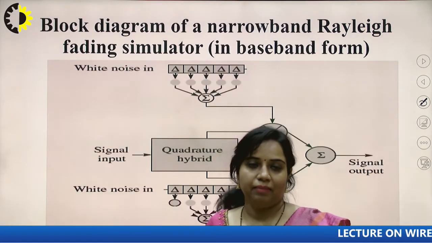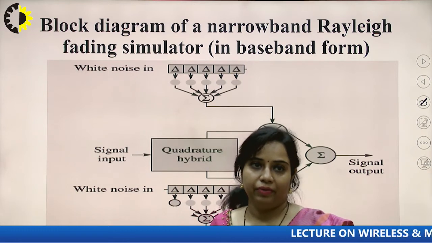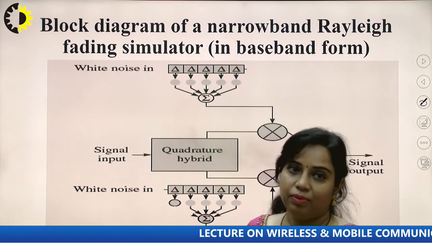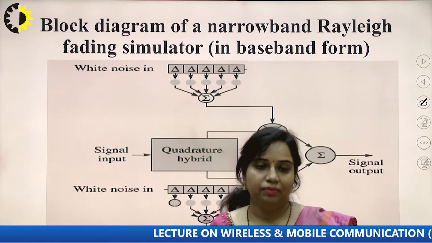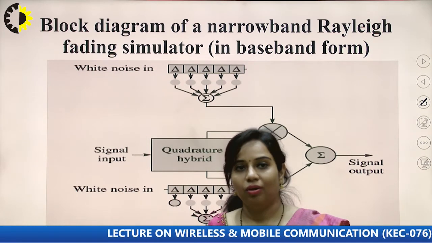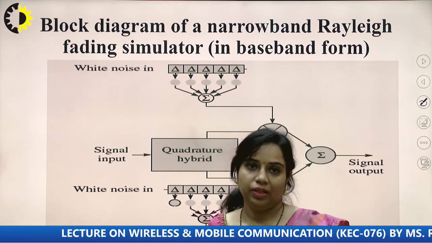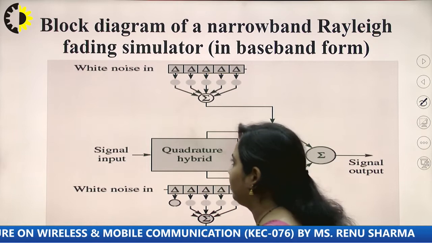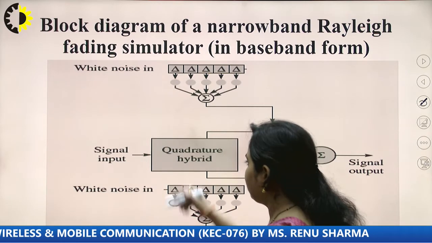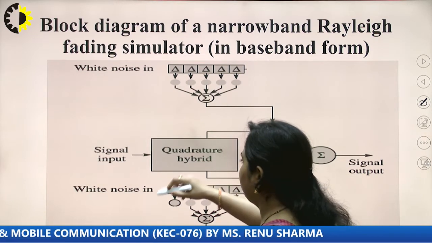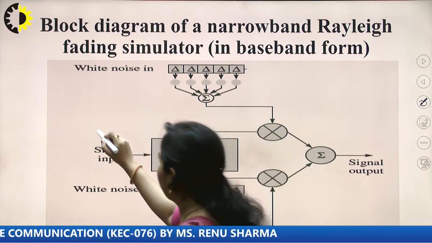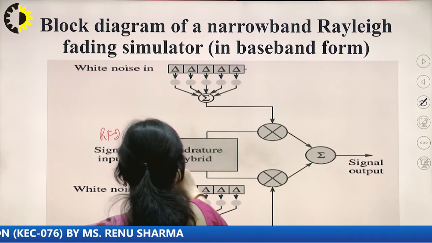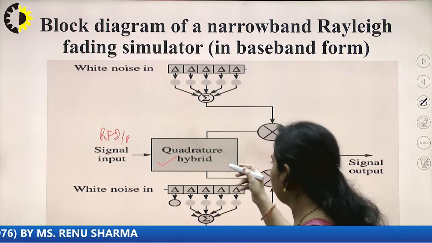Now next is the block diagram of a narrowband Rayleigh fading simulator in the baseband form. Now, in baseband form, what does it mean? It means that we are not using any kind of modulator or demodulator. In case of passband, we have to use a modulator and demodulator. So this is the signal input. It will be an RF input, that is a radio frequency input, which is provided to this quadrature hybrid system.